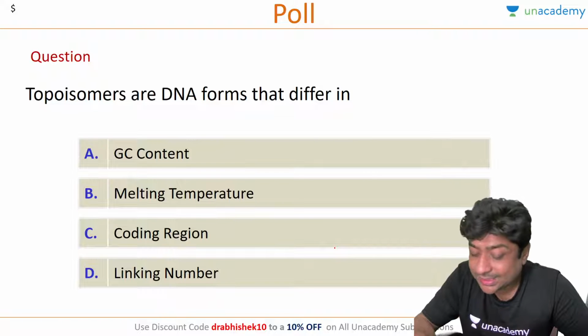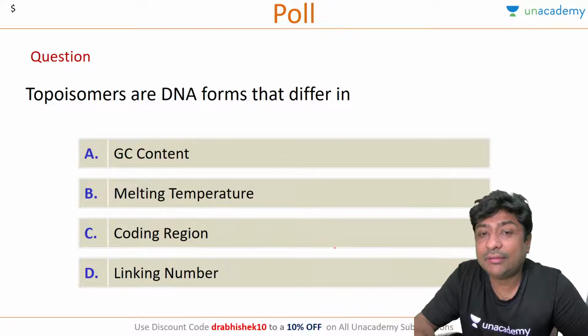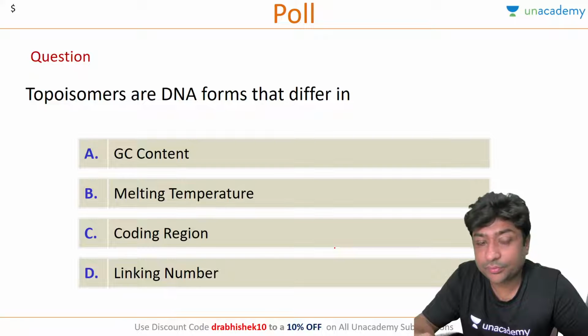So Therapy Adda says A. Anyone else? Topoisomers are DNA forms that differ in GC content, melting temperature, coding region, or linking number. Kennedy also says A.